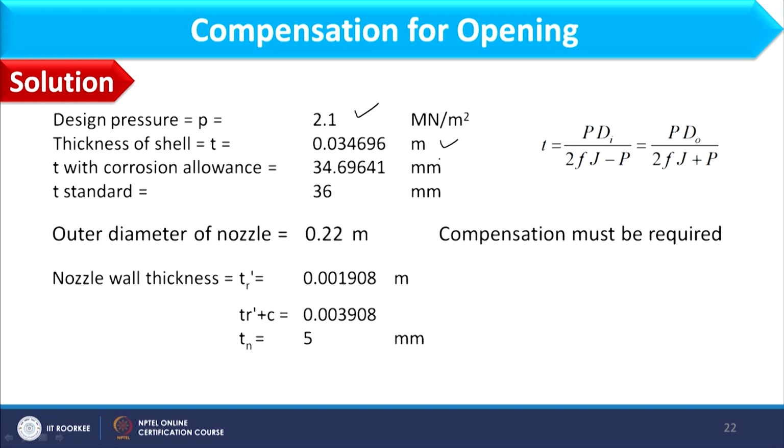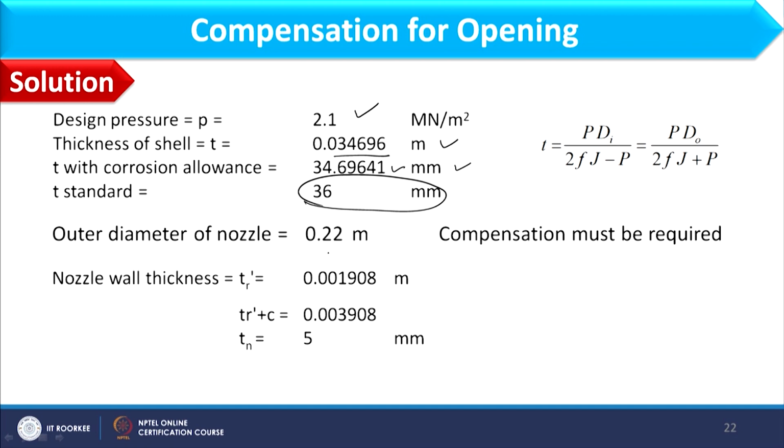T with corrosion allowance will remain 34.696 mm as this minimum thickness is greater than 30 mm. So we have not added corrosion into this, though it is given in the problem, and next value to this is 36, which is available in table B1. So this we have chosen as a standard thickness for shell.